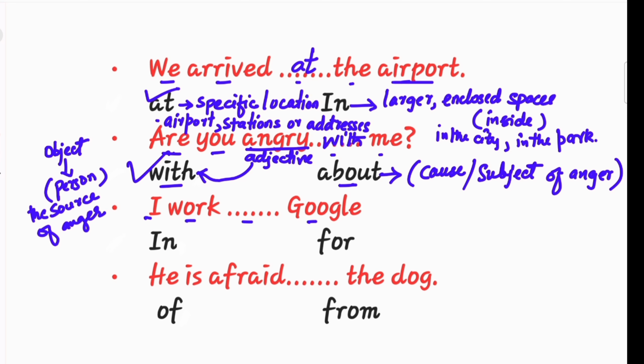I work blank Google. In or for? What do you think? Work in refers to the place or field of work. For example, work in marketing.